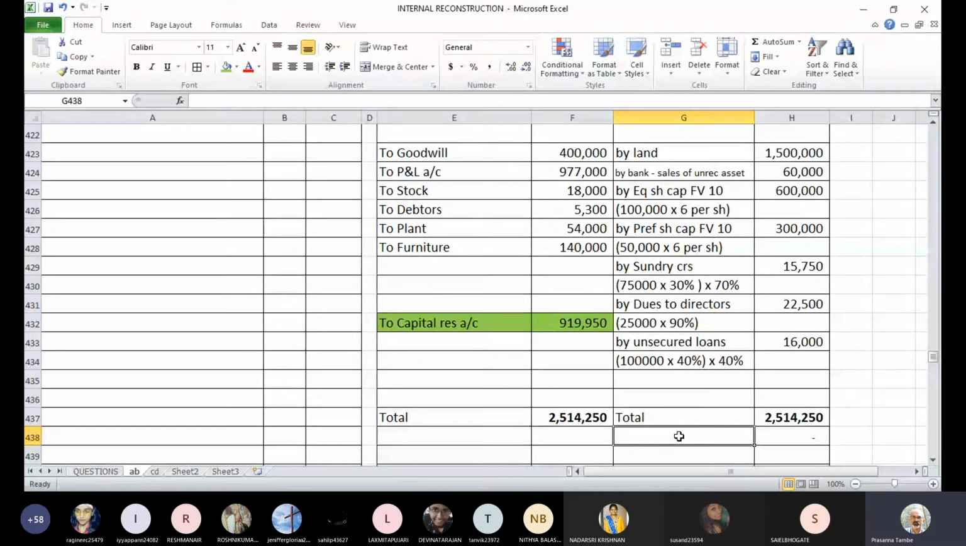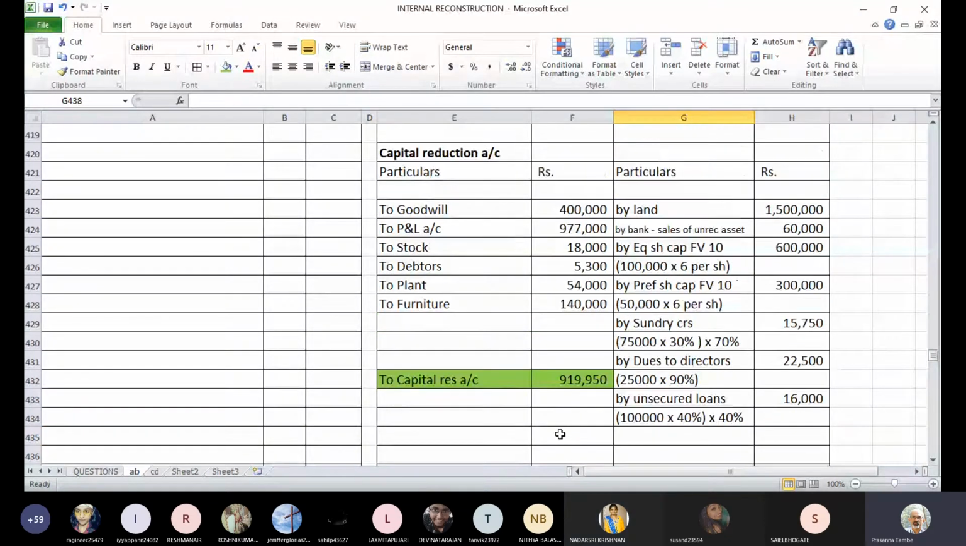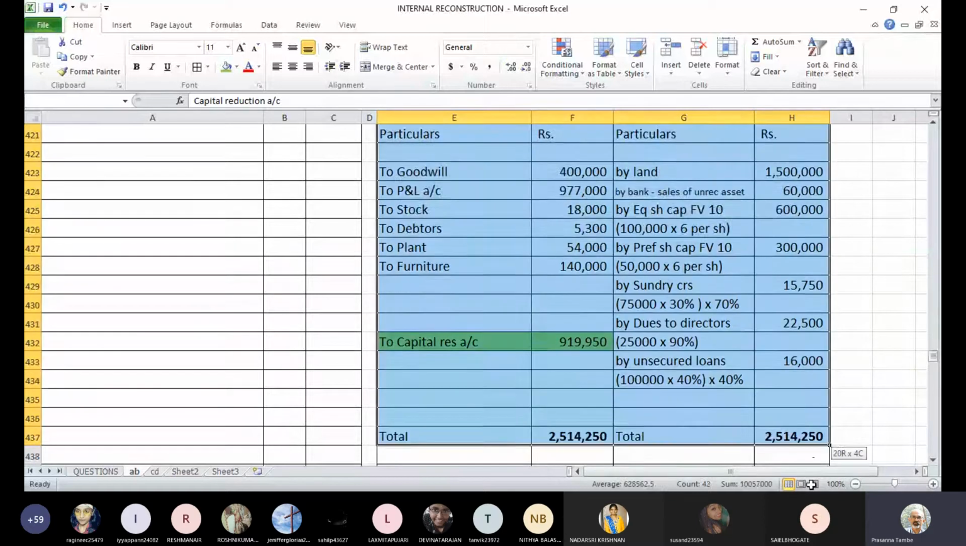Any difficulty in this? No, sir. Okay. Anybody who is yet to complete? All of you have finished? Yes, sir. Now let us do the balance sheet for this. We'll try and complete the balance sheet for this particular question. I'll slightly reduce the font size.